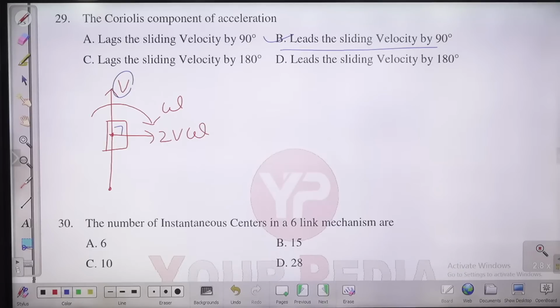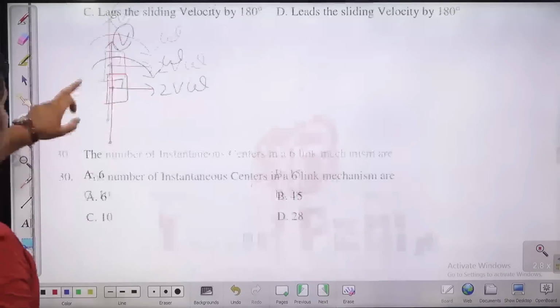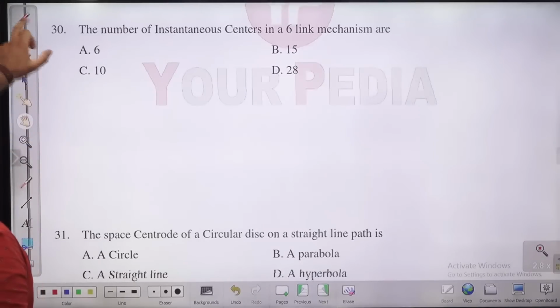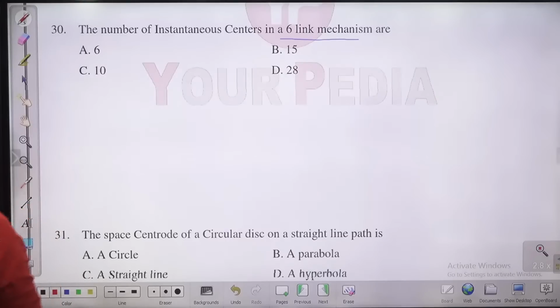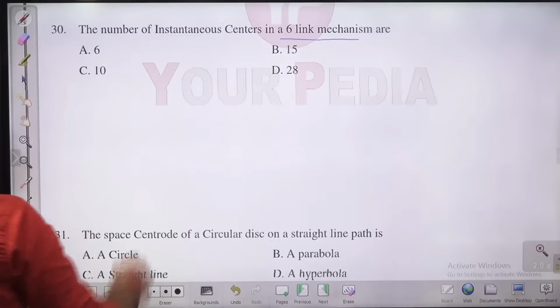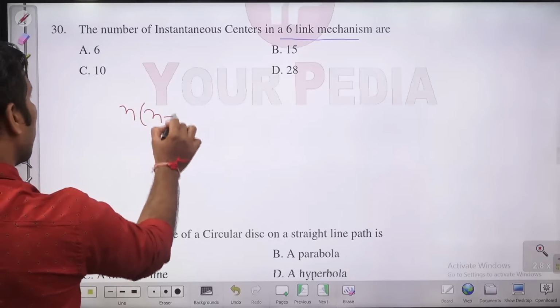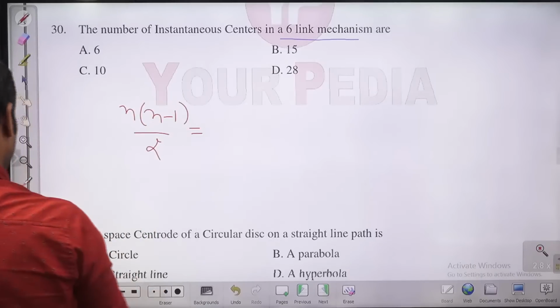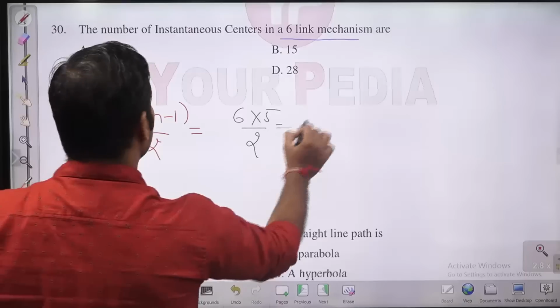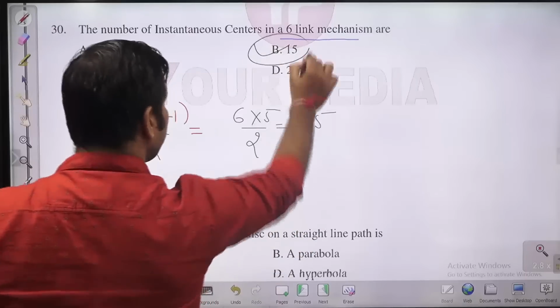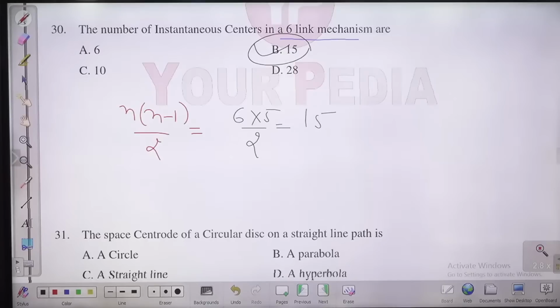Next question in front of you, question number 30. The number of instantaneous centers in a six-link mechanism. How many instantaneous centers, guys? That is nothing but n into n minus 1 divided by 2, where n is the number of links. So 6 into 5 divided by 2. So 15 is the right answer. Number of instantaneous centers equals n into n minus 1 by 2. The number of links is 6, so the number of instantaneous centers will be 15.